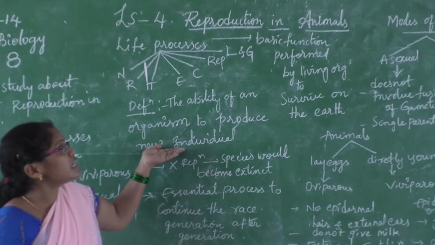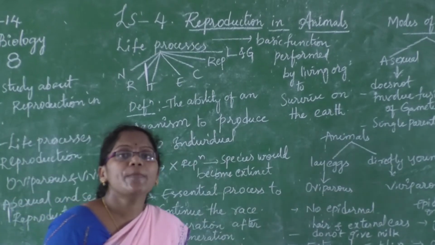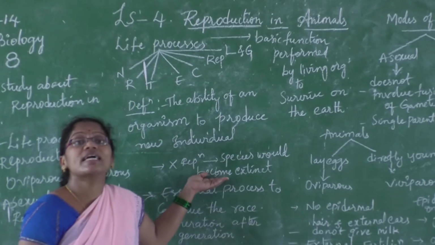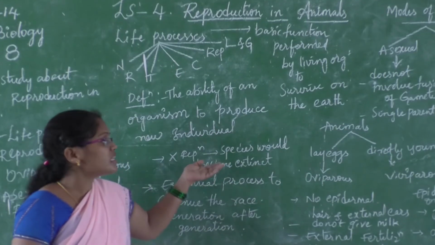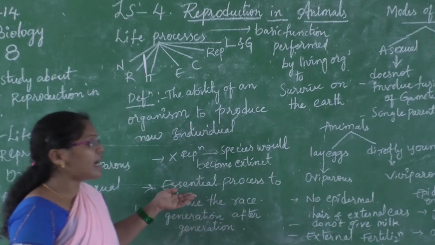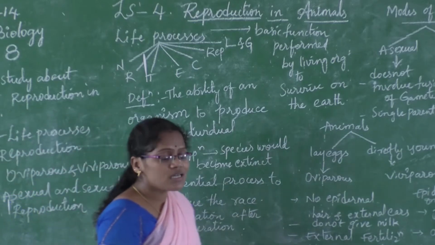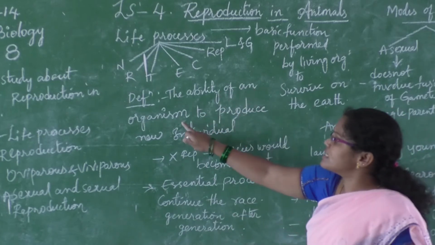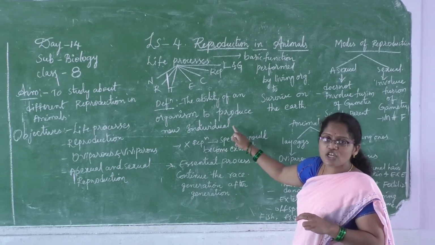So compulsorily the reproduction process should continue. What happens if there is no reproduction? The species cannot continue, the species generation would stop, and the species would become extinct on the earth. So it is an important process to continue the race generation after generation. The ability of an organism to produce new individuals is called reproduction. It is a very essential process.